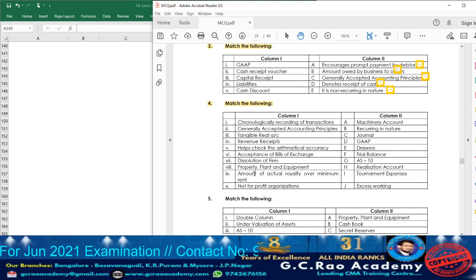Next point number 9. Amount of actual royalty over minimum rent. Means if the actual royalty is more than minimum rent, usually what are we going to call it? We are going to call it as excess working. By utilizing the excess working itself, they are going to make the recoupment of short working. Means recovery of short working will be made out of that excess working.